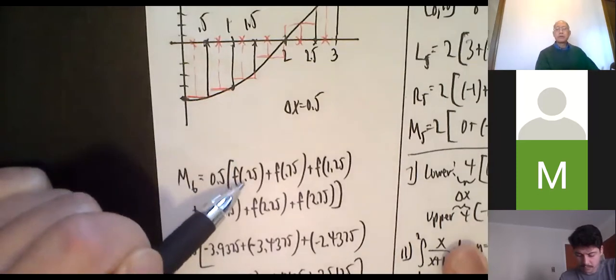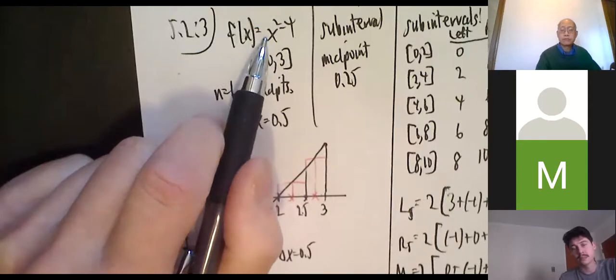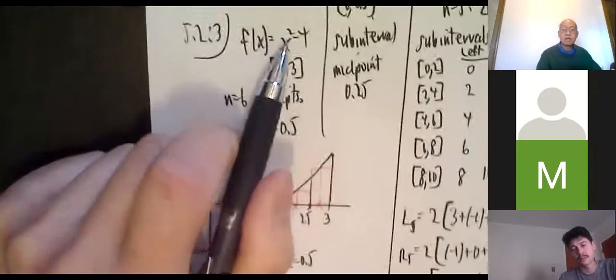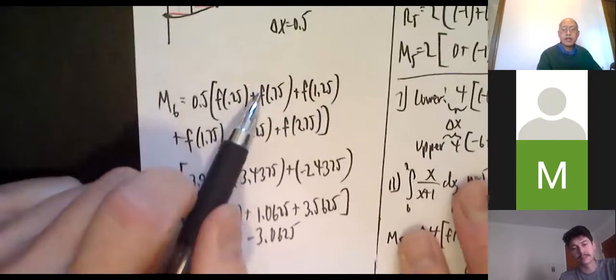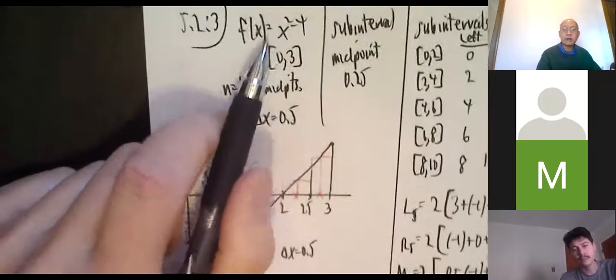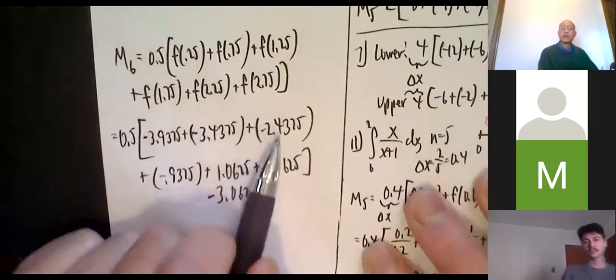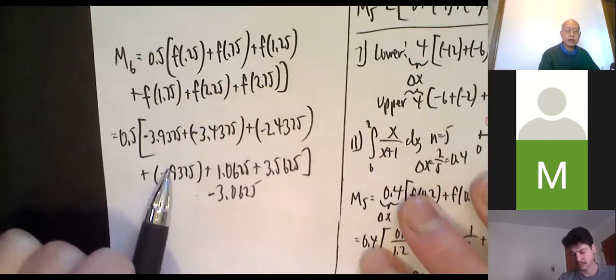Okay, so I plug these into the function. The function is x squared minus 4. So it's going to be 0.25 squared minus 4, 0.75 squared minus 4, 1.25 squared minus 4, 1.75 squared minus 4. You just keep plugging into this.